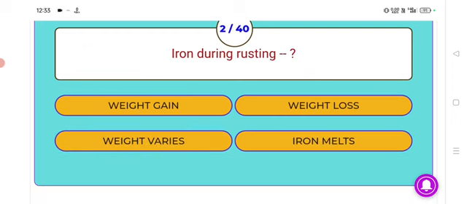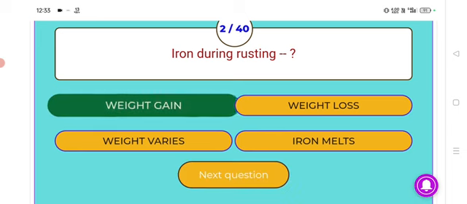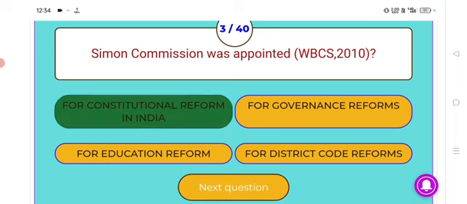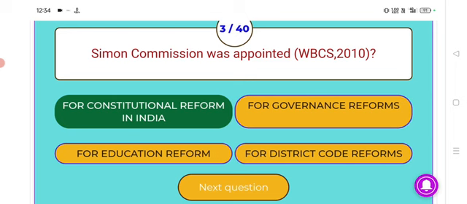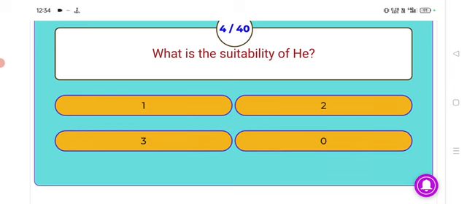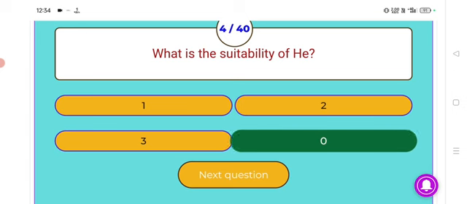Iron during rusting. Answer, weight gain. Next. Simon Commission was appointed for constitutional reform in India. Next. What is the suitability of HE? Answer, 0. Next.